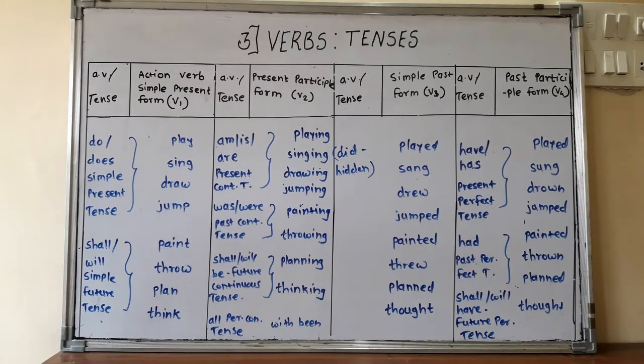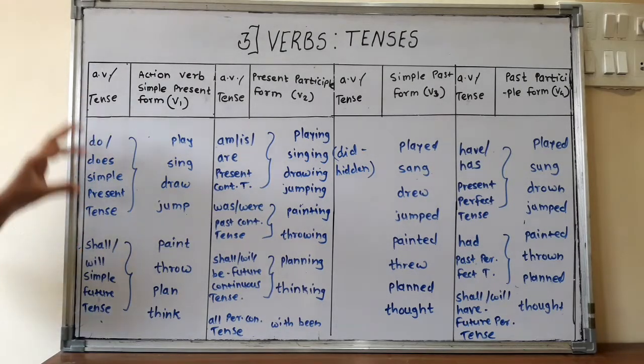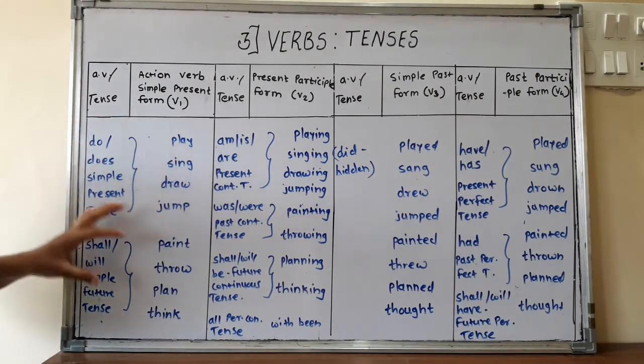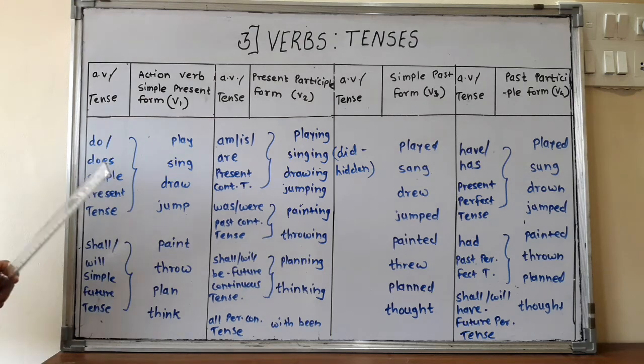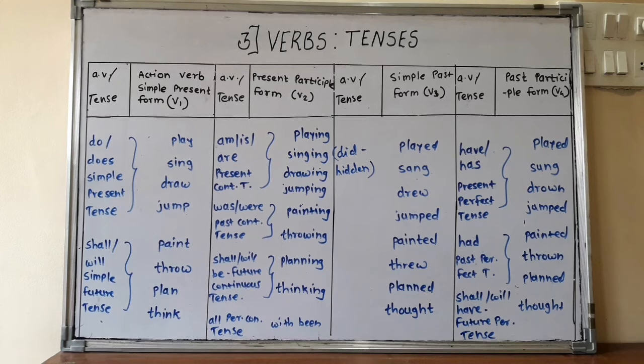Now, I'll just explain to you what auxiliary verb is used in what tense, and what action verb is used in what tense. First one, we are going to see simple tenses. Three simple tenses are there: simple present, simple past, simple future.